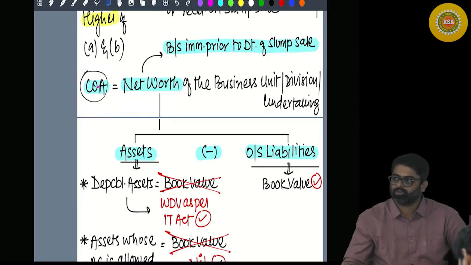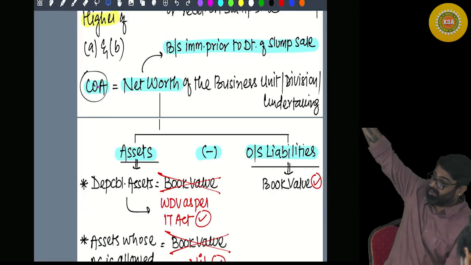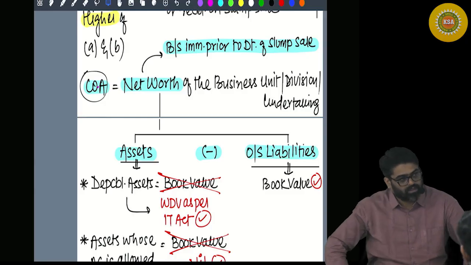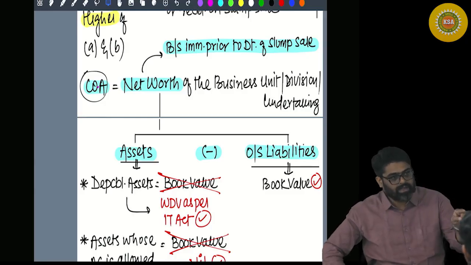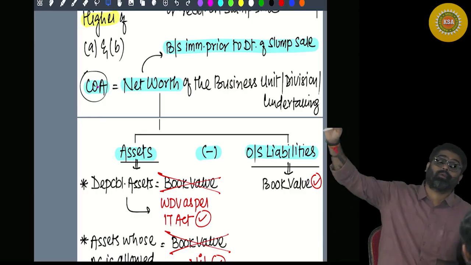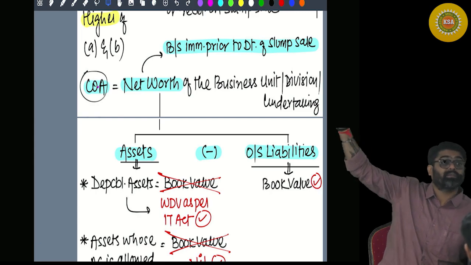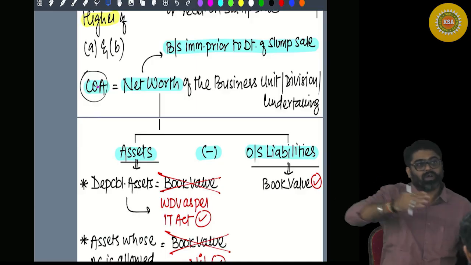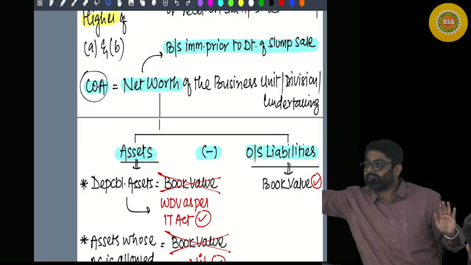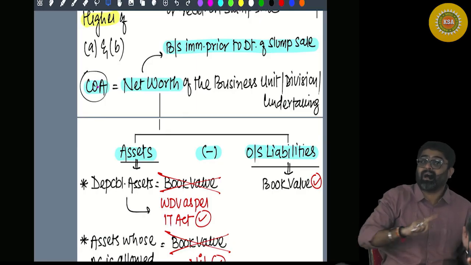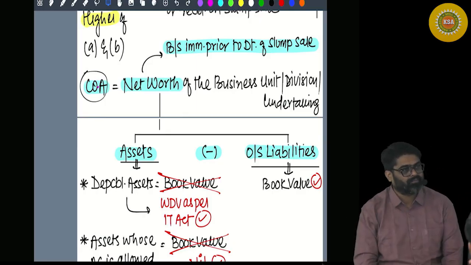You are taking the recent cost only, and you think that will give you indexation? What indexation do you want? If the net worth had been calculated for 10 years back, then that net worth has to be brought to today's terms. If the cost was incurred 10 years back, it should be brought to the current period by indexing or inflating.